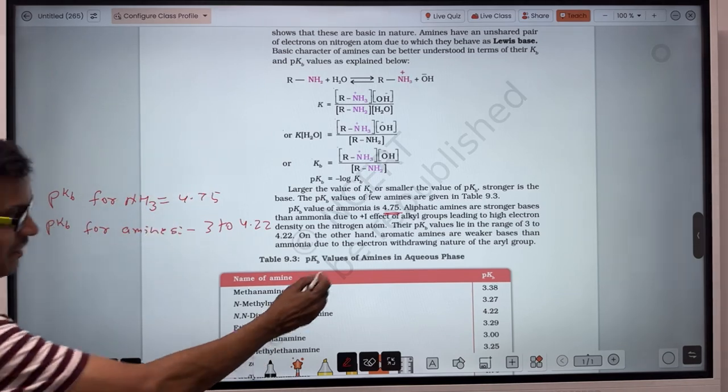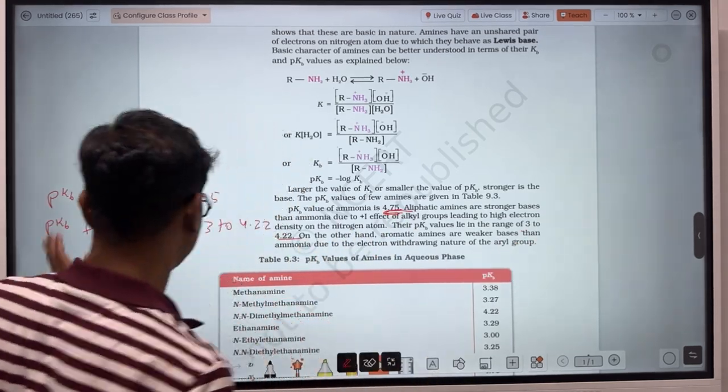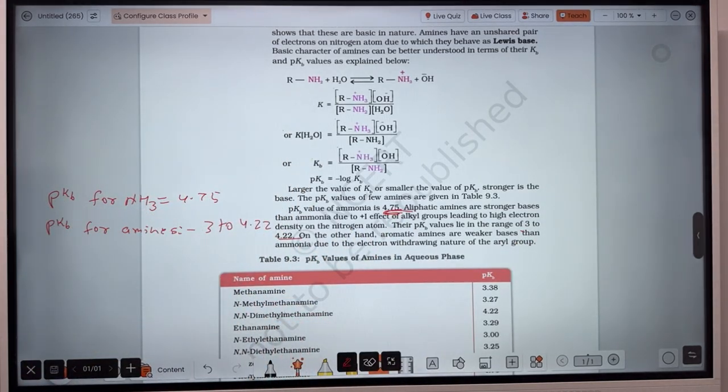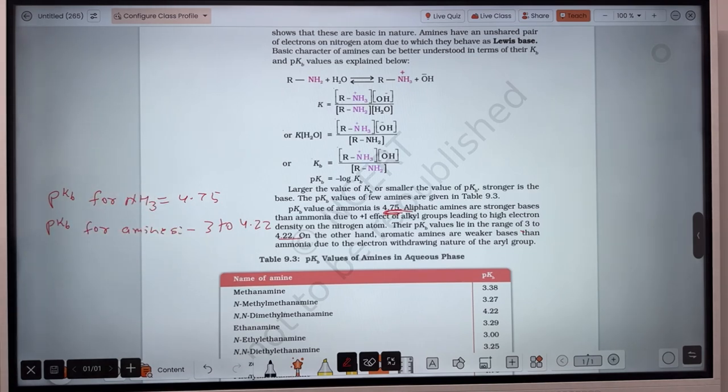Here also the pKb value of ammonia is given as 4.75. So that's why amines are more basic than ammonia.